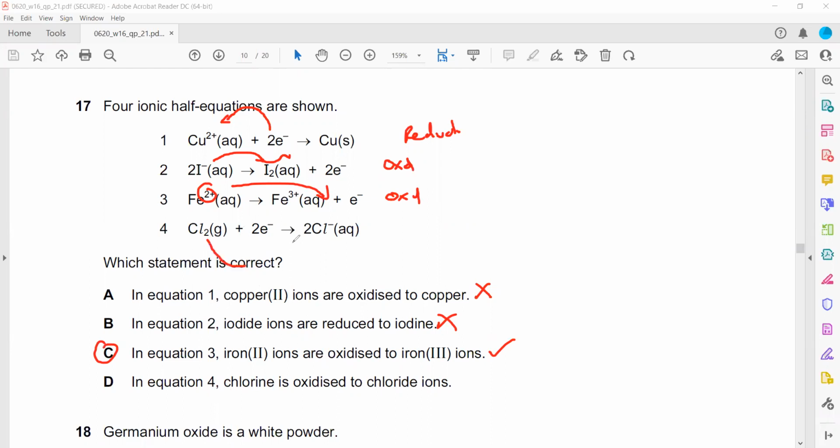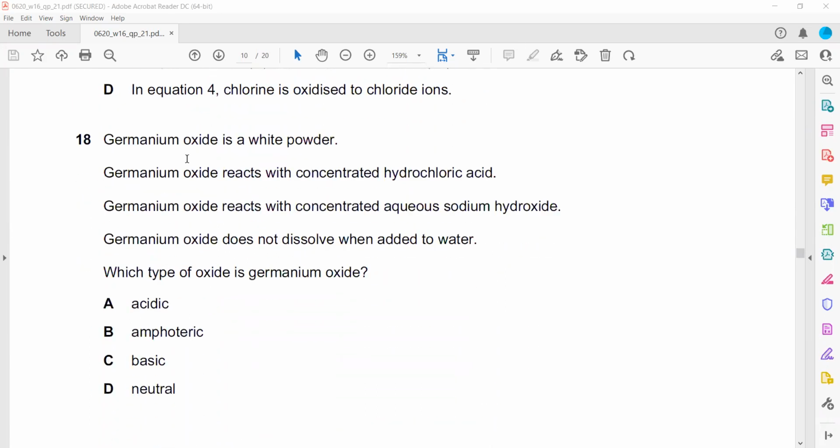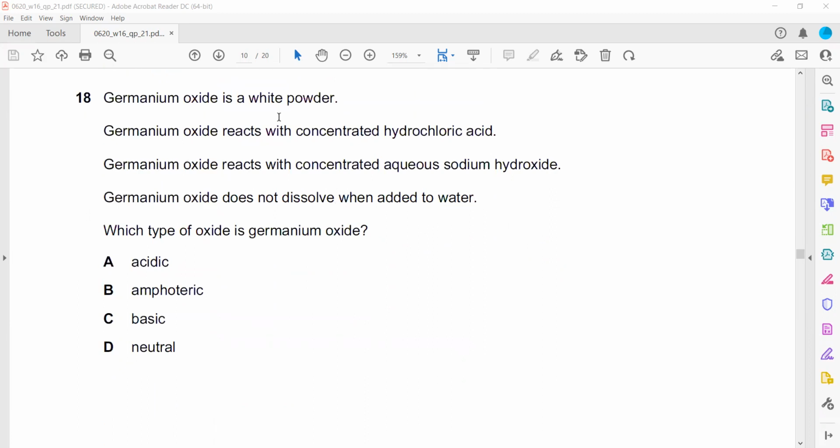In question 18, germanium oxide is a white powder. Germanium oxide reacts with hydrochloric acid. Germanium oxide reacts with sodium hydroxide. So any oxide which can react with both acid and alkali, what is the type of oxide? That is called amphoteric oxide. Amphoteric oxide can react with both acid and alkali and does not dissolve in water.